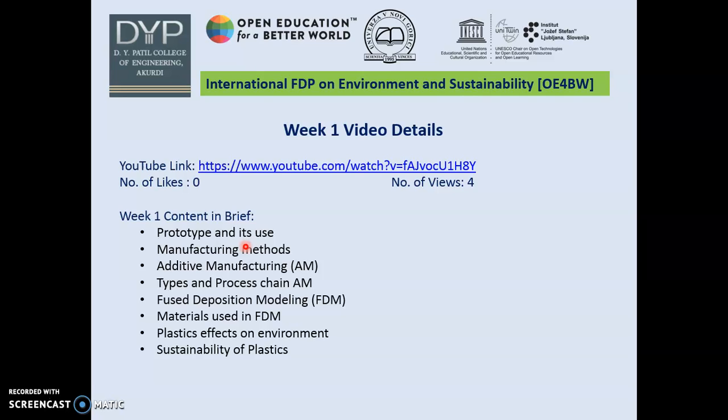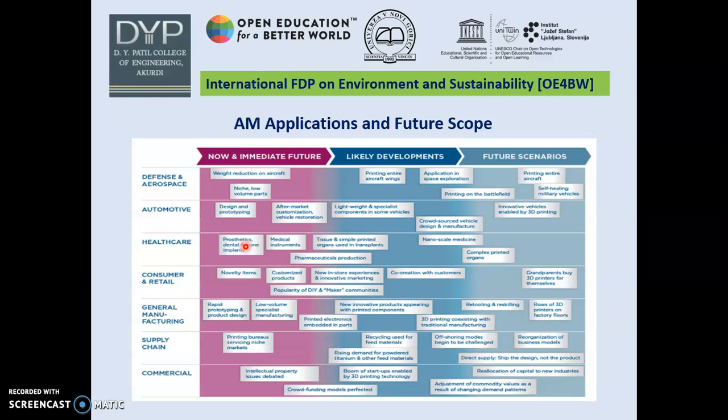Now I am going to discuss the next topic. From this image you can easily observe that AM is widely used in many applications and fields, like commercial, supply chain, general manufacturing, consumer, healthcare, automotive, and defense. AM, additive manufacturing, is used in many ways to improve the productivity and profit of those fields. So AM has future scope, and we need to concentrate more on additive manufacturing.